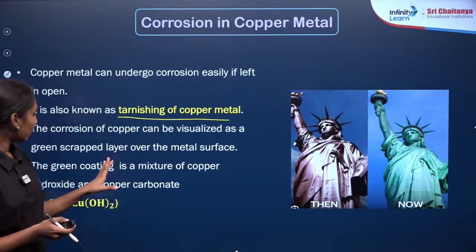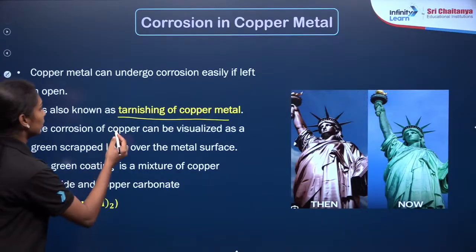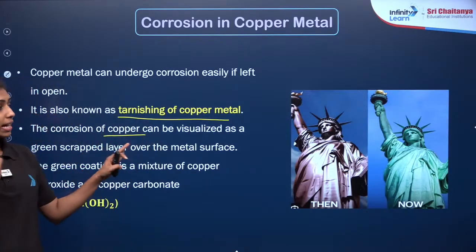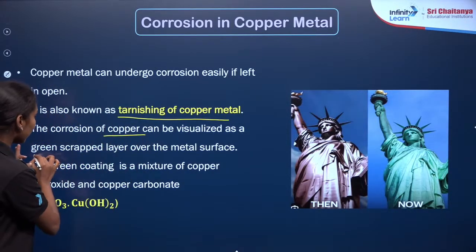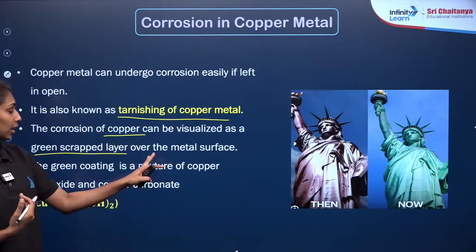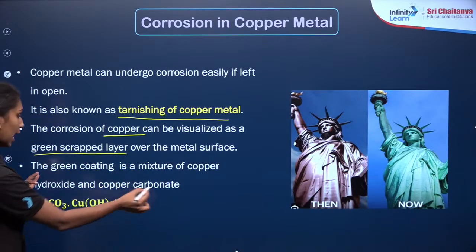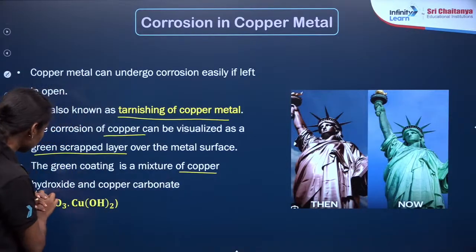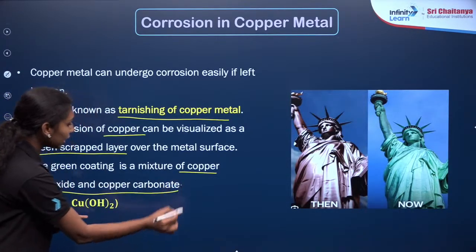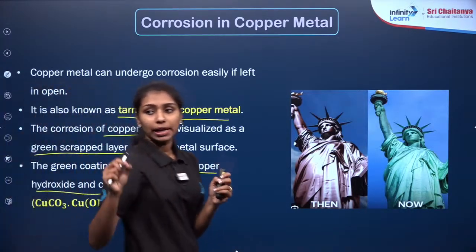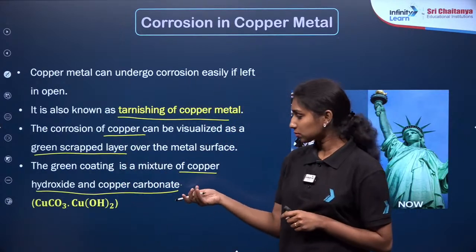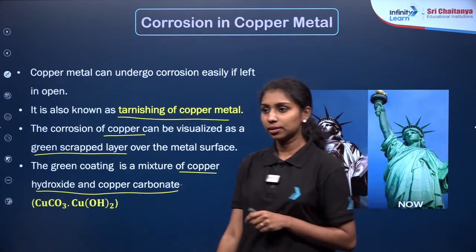So, what is the reaction happening here? The corrosion of copper can be visualized as a green layer or green color over the metal surface because of the presence of copper hydroxide and copper carbonate. So, this is the reason behind the tarnishing of copper: copper carbonate dot copper hydroxide.